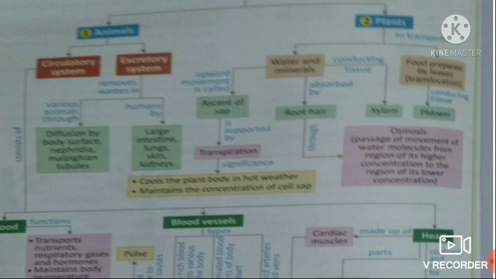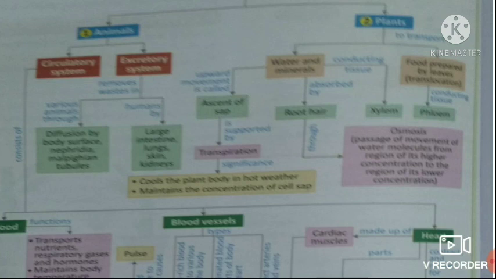This water and minerals also transfer from root hair to stem, and with the help of xylem vessels it goes up, and this is called ascent of sap. Ascent means to climb up, and it is supported with the help of another process called transpiration. Actually transpiration means evaporation of water from the stomata of the leaves.